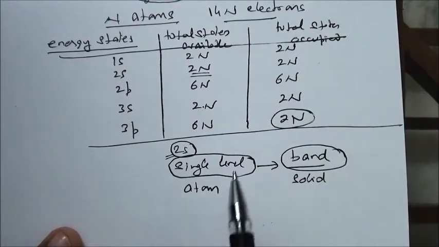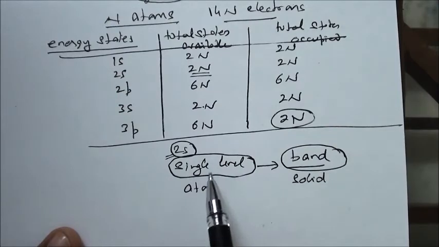So due to interaction, when the atoms are coming closer to form a solid, there is interaction between the electrons of different atoms. There is sharing of electrons during the formation. So the electrons don't belong to any one particular atom actually, they are shared between the different atoms.